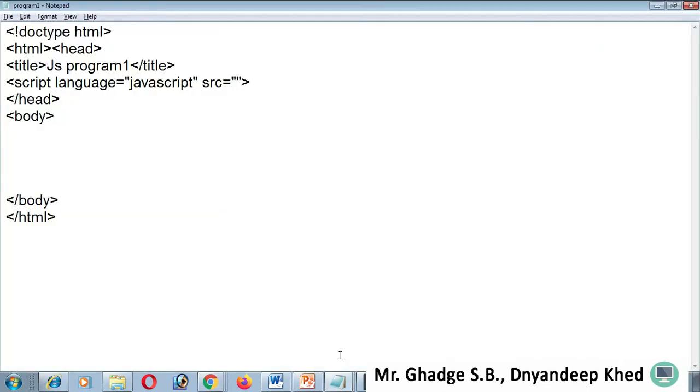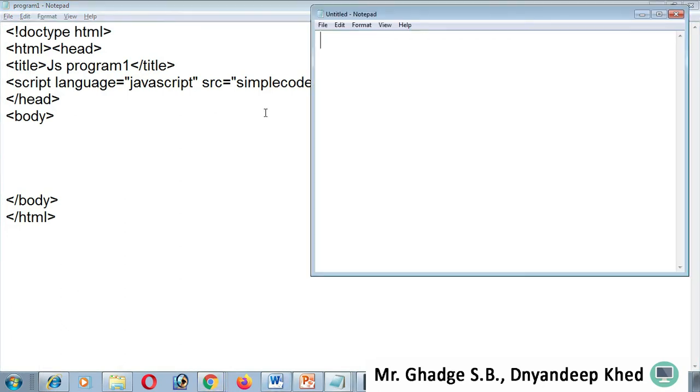Program or simple code.js. We need to create simple code.js. Again, I need to open Notepad, and in that I put the same statement, that is document.write in brackets, double quotes, h1, and simply put today's date is.